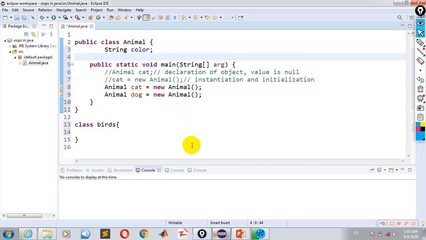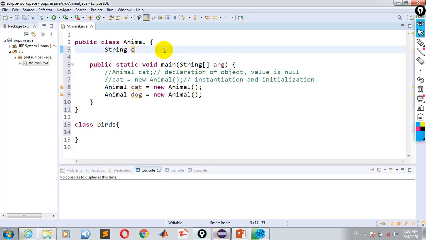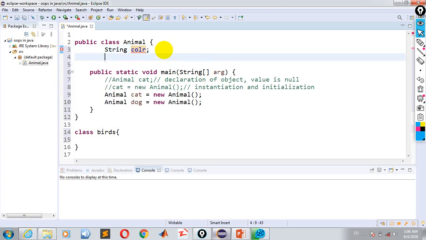Color is a keyword, so here I will use colors. We cannot use it, so let me write COLR color, and then we have int age, for example.